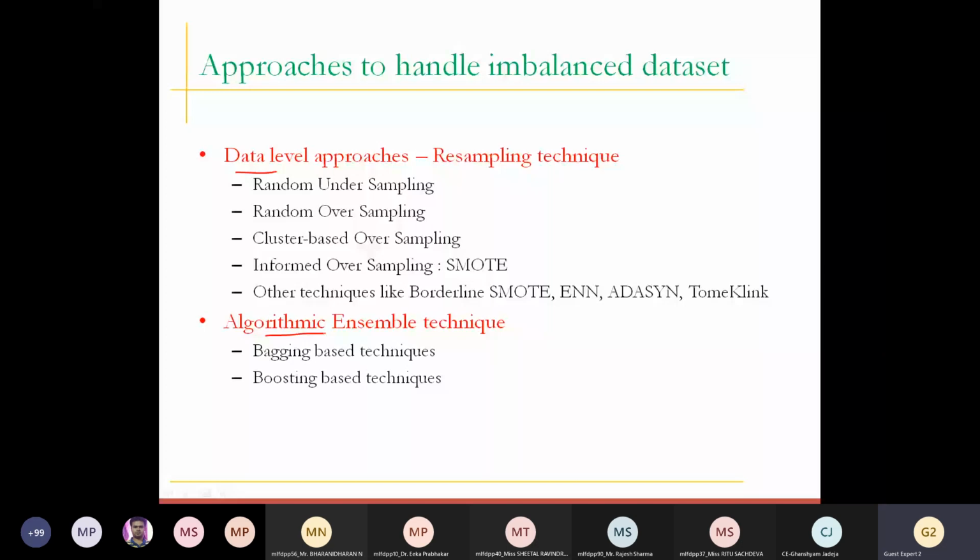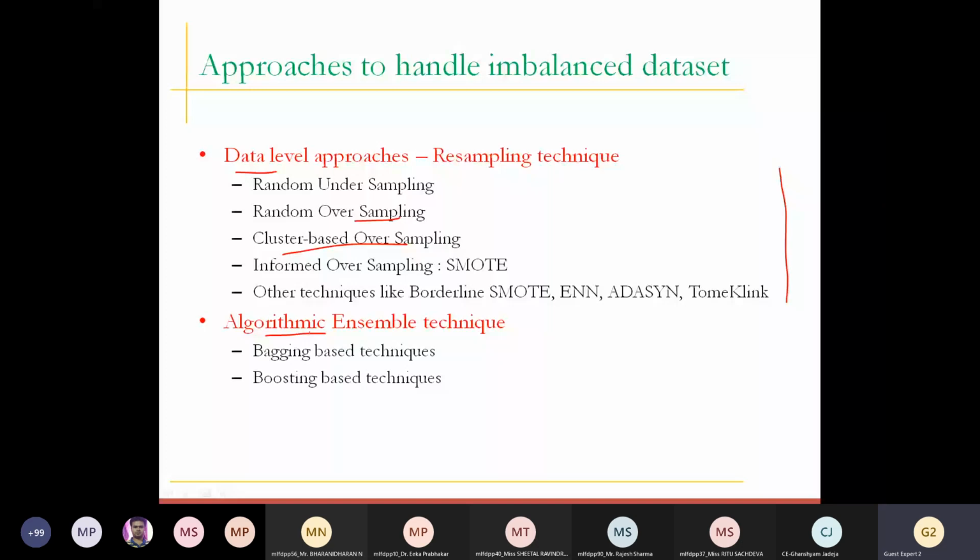Why is it known as data level? Because in all these mentioned techniques, we are going to manipulate the data. We are going to deal with the data directly. But when we discuss ensemble techniques, they do not modify the data. They do not deal with the data.